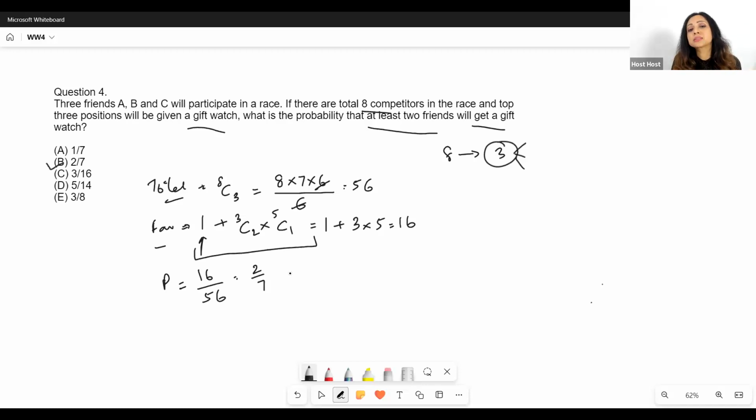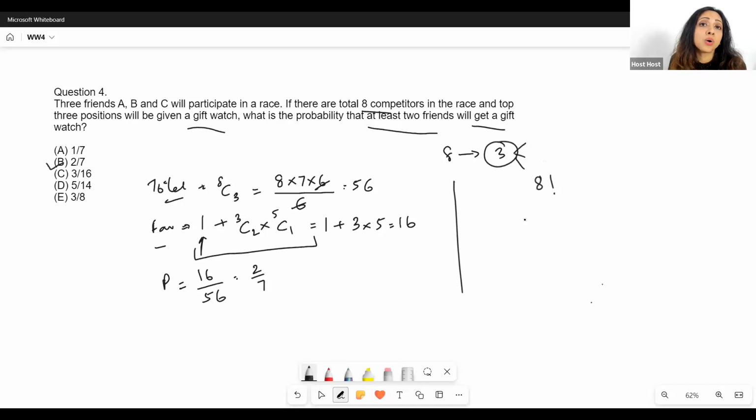Keep in mind that in this question, we don't need to arrange. What happens if you arrange? Nothing happens. You will still get the same answer, but you'll have to do a whole long calculation. Let's say if I try to arrange these people, my total cases are that I have to arrange all of them in 8 factorial ways.